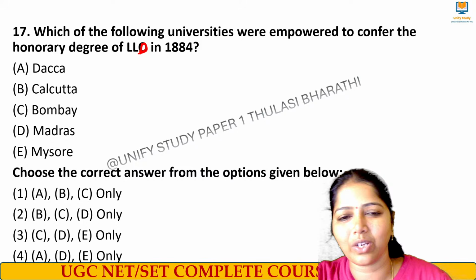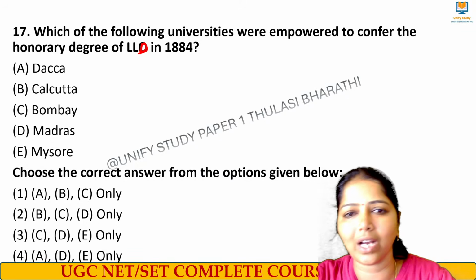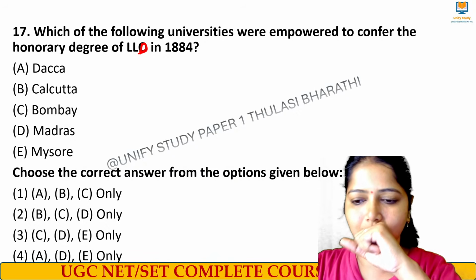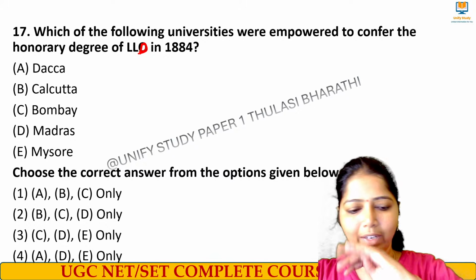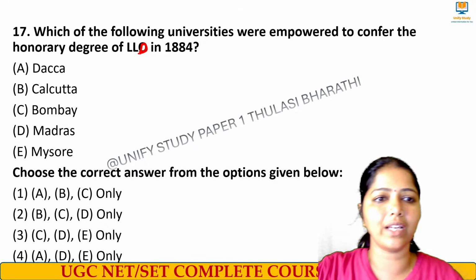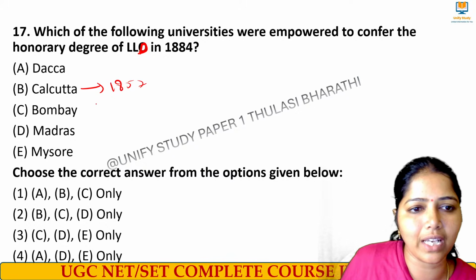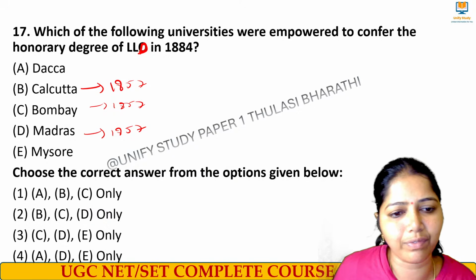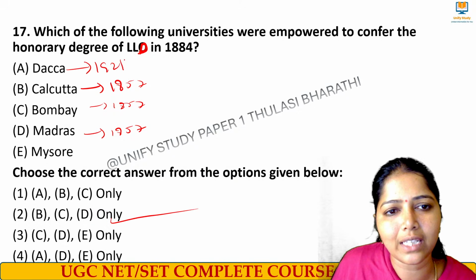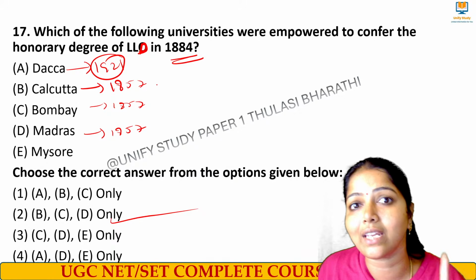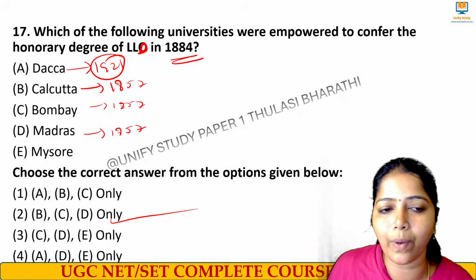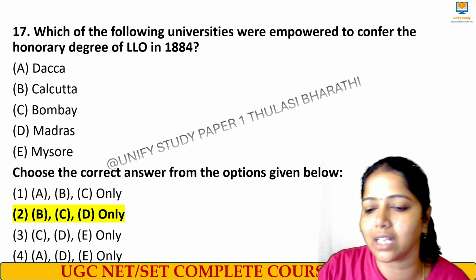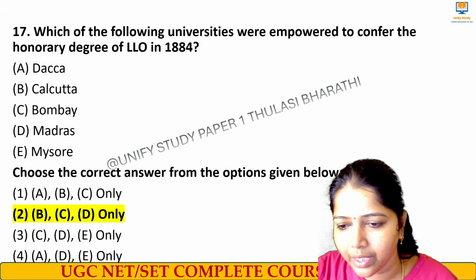Yes, quick, come on. Quick answers. Very good. Great. Yes, the right answer for this question is, we can check. See here, it is 1857. Yes, it is 1857. Yes, this is also 1857. B, C, D definitely will be there. What about Dhaka? This is 1921, because here they asked for 1884. So this is 1921, and we all know Mysore University is 1916. So we have only B, C, D as the right answer. Very good. Super.